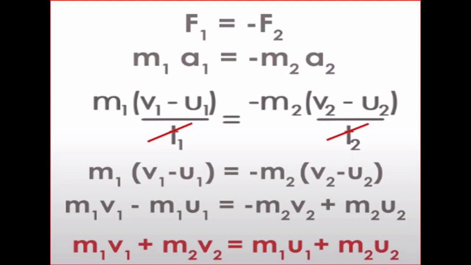Now take m1 u1 to the right side and m2 v2 to the left side, and we will get m1 v1 plus m2 v2 equals m1 u1 plus m2 u2. But m1 v1 plus m2 v2 is the final momentum of the system, and m1 u1 plus m2 u2 is the total initial momentum of the system, and hence we can say that the total momentum of the system is conserved. That is, the final momentum and the initial momentum of the system are equal.